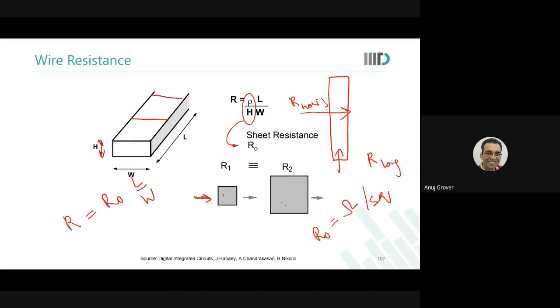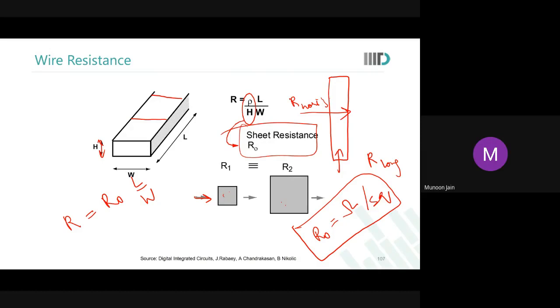And the sheet resistance of the wire is R naught. Is this concept clear? Ohm per square. This is very important. The unit of sheet resistance is ohm per square, and then you just measure the squares and you will get the entire resistance value. Is this concept clear? Yes, sir. Okay.